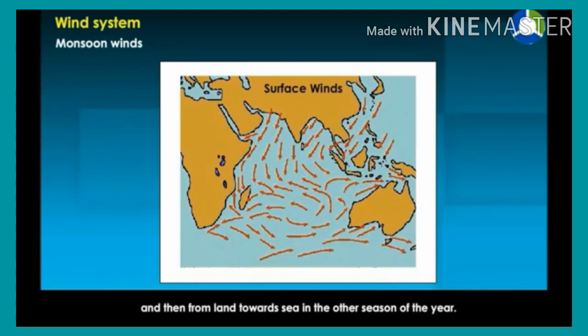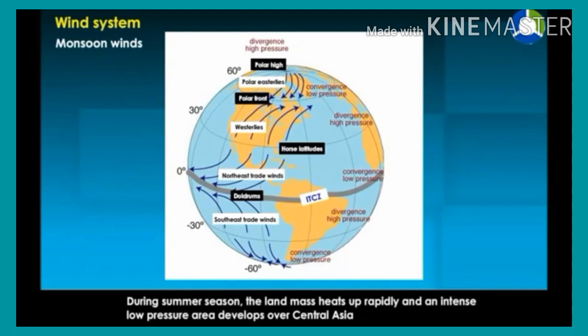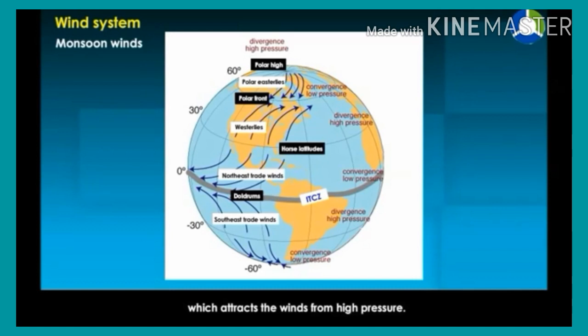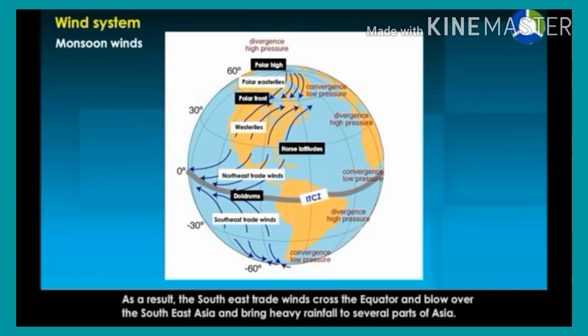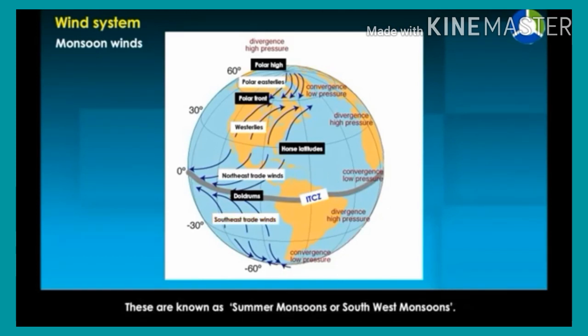During summer season, the land mass heats up rapidly and an intense low pressure area develops over Central Asia, which attracts the winds from high pressure. As a result, the southeast trade winds cross the equator and blow over Southeast Asia and bring heavy rainfall to several parts of Asia. These are known as summer monsoon or southwest monsoons.